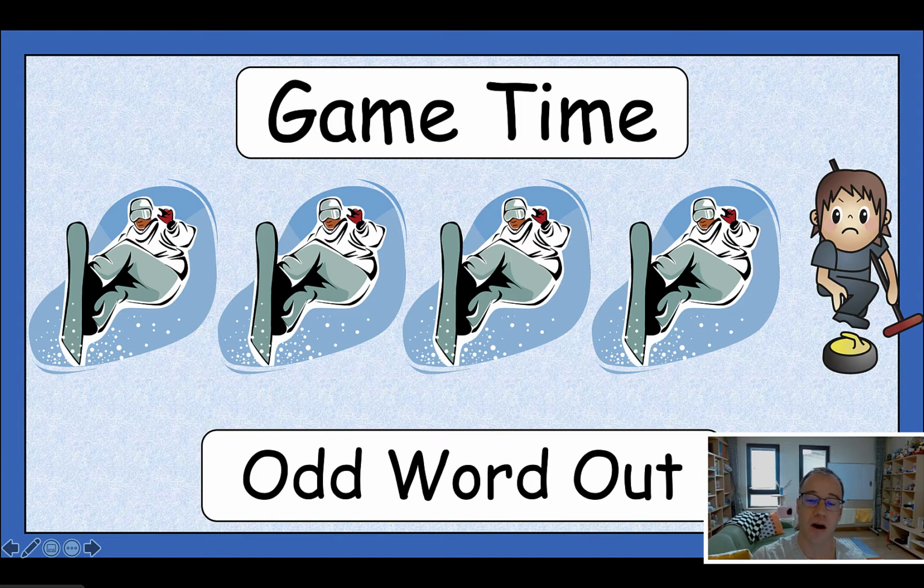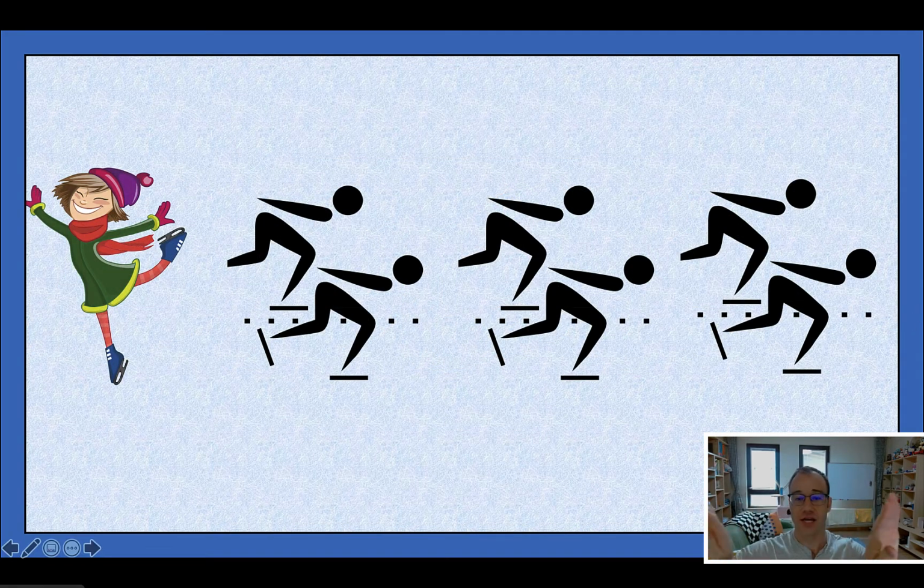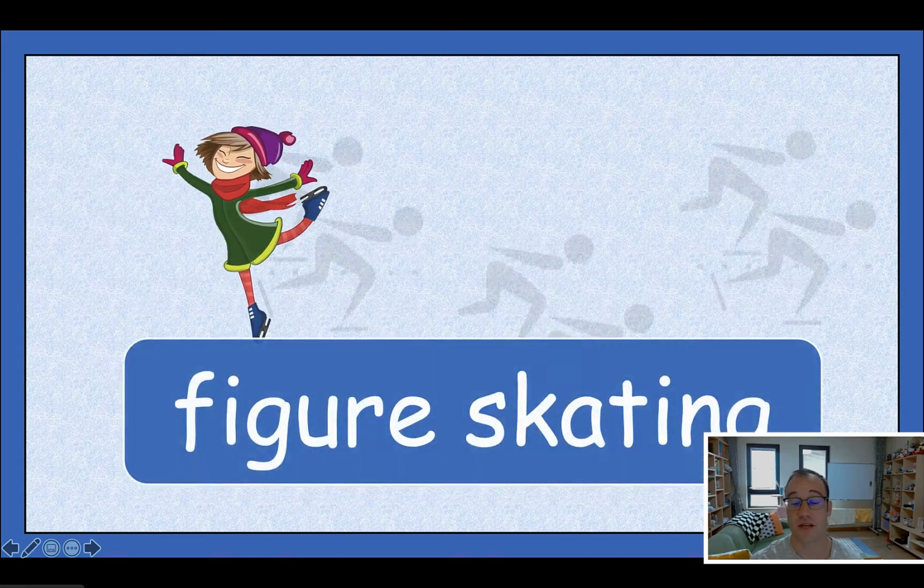So I call this game Odd Word Out. They pretty much just need to say which one is different. So it's just a which one is different game. So I have it programmed so it opens like this, and it slowly reveals which ones are there, which pictures, and so they just need to say the one that's different. So in this case, they would say figure skating.